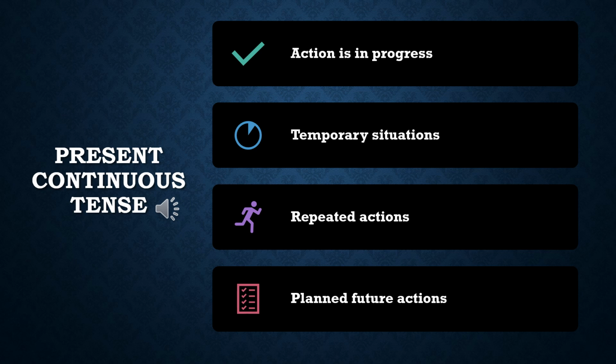Now see present continuous tense. It is used when action is in progress, means the action is going on. Second, in the temporary situations. Third, in the repeated actions. Fourth, when you're planning for future actions.